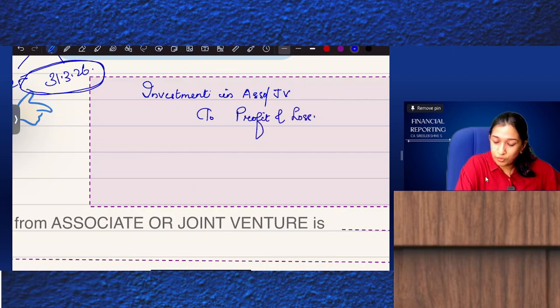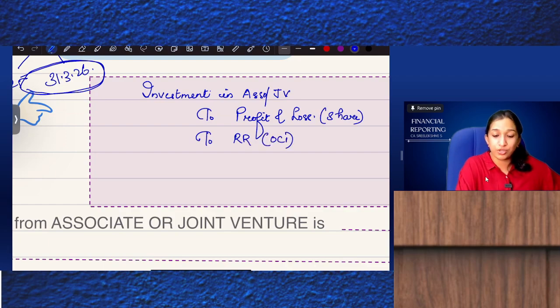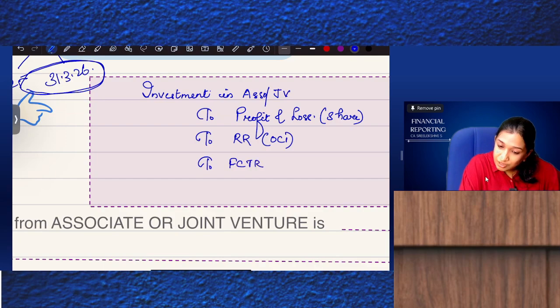We'll take only our share. If they earned OCI, revaluation reserve, we'll take our share of revaluation reserve. If they earned FCTR, we'll take our share of FCTR. If they earned reserve, we'll take our share of reserve.